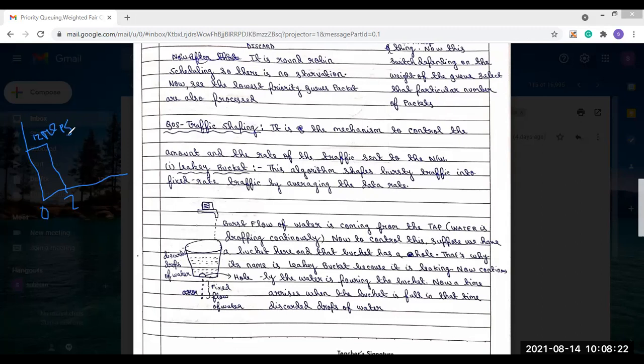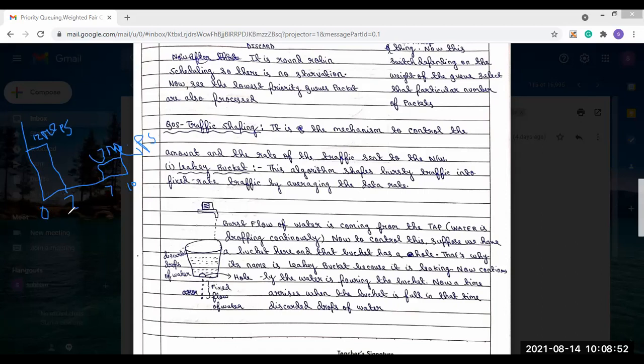And after 7 seconds, the data again starts coming and goes up to 10 seconds with 3 Mbps speed.